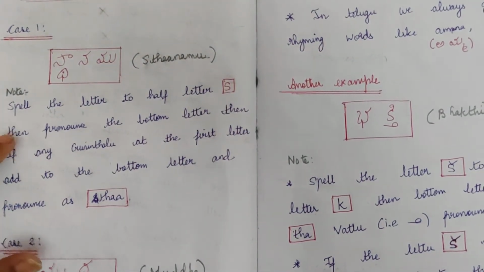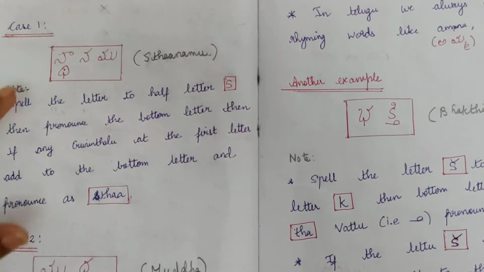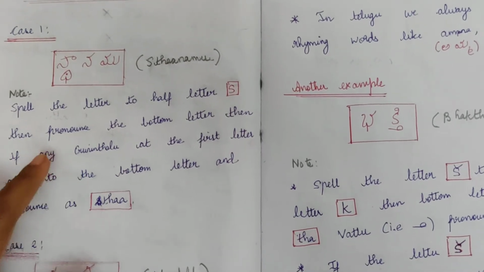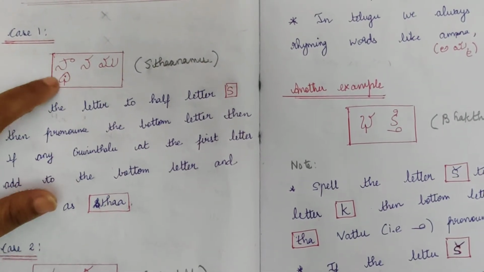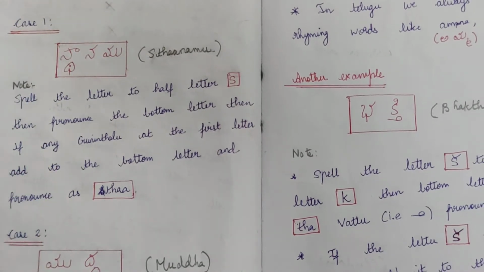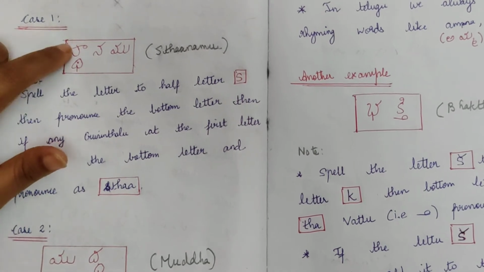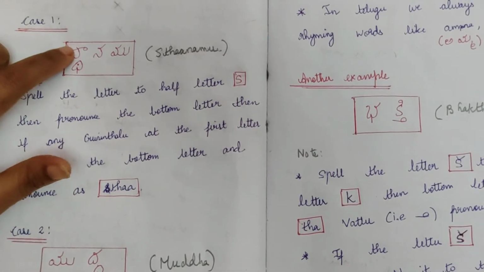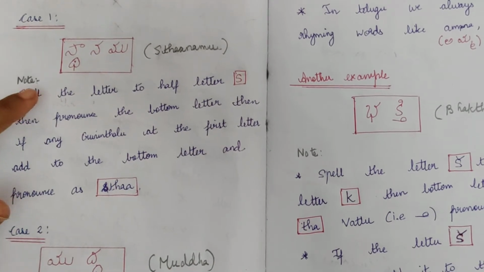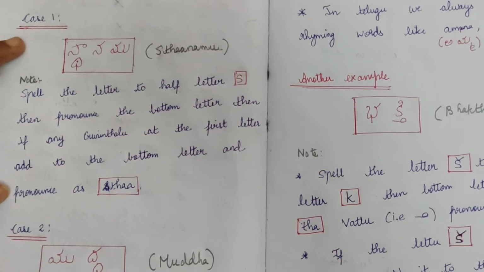The remaining bottom letter we have to join. Whenever there is Guninthalu, it applies only to the bottom letter, not to the first letter. Then the pronunciation becomes Sta, then Na, Mu, Sthanamu. You understand this concept?